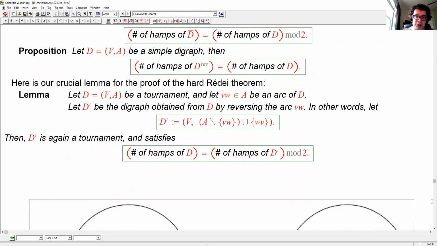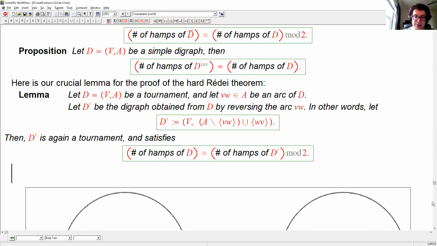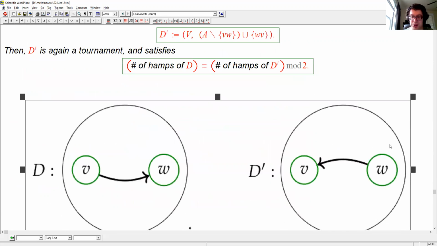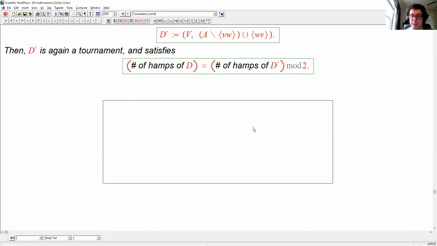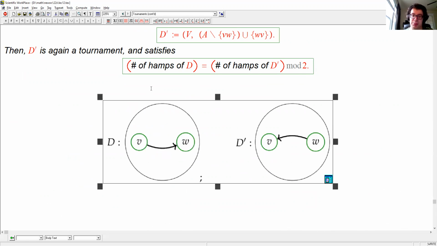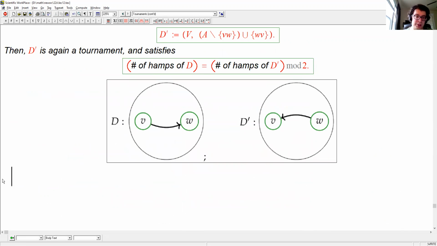So here is a little picture. So what does this picture show? This picture just shows the arc. Of course, the tournament is much bigger than this, but we only look at what is changing, and the only thing that's changing from D to D prime is this little arc. So let's prove this lemma.